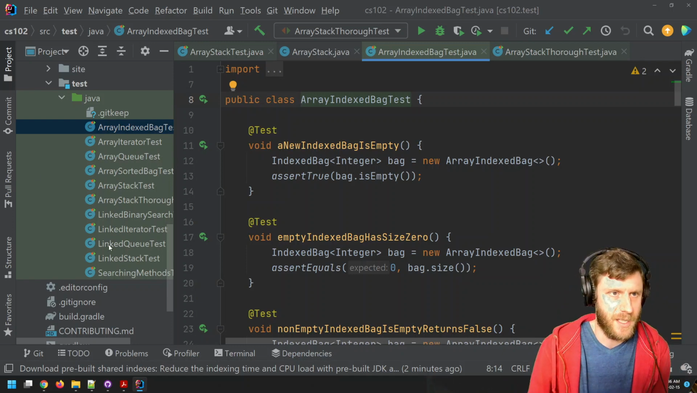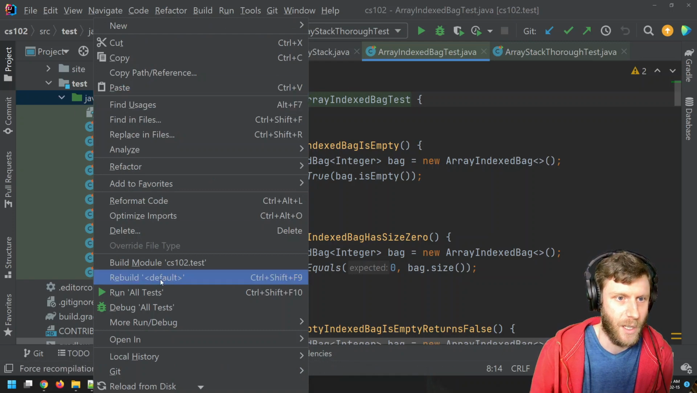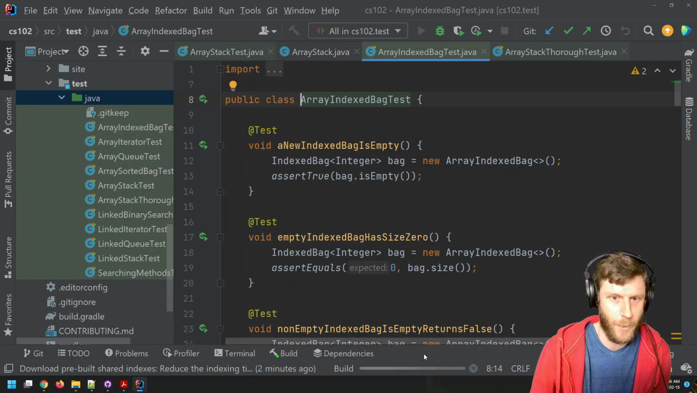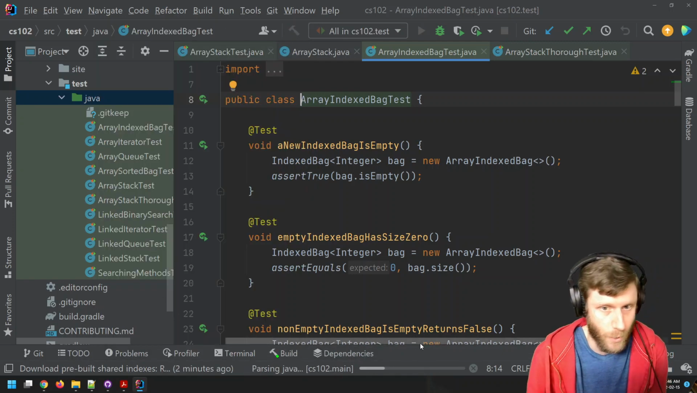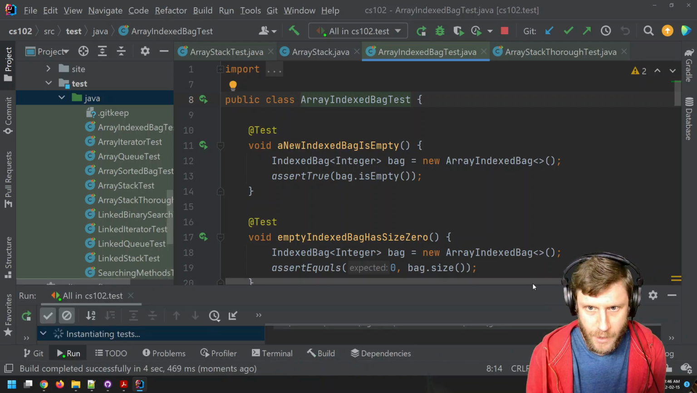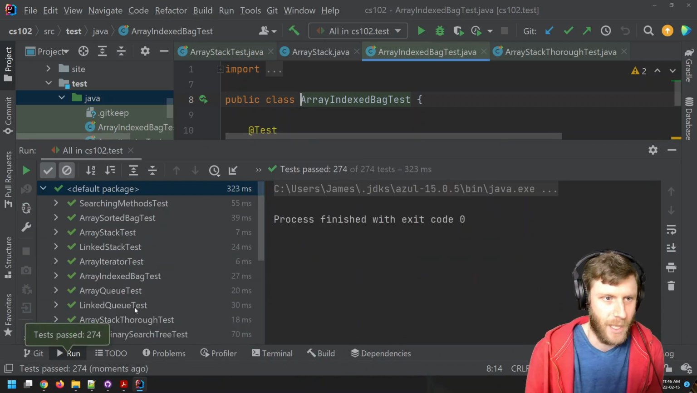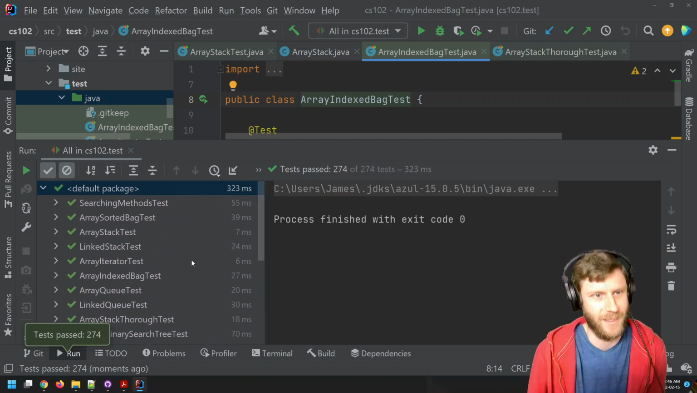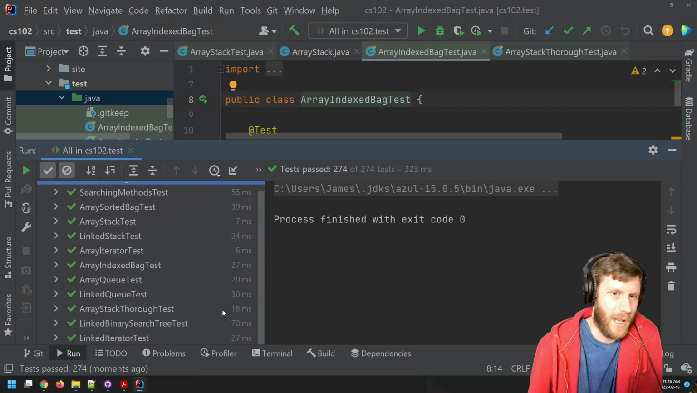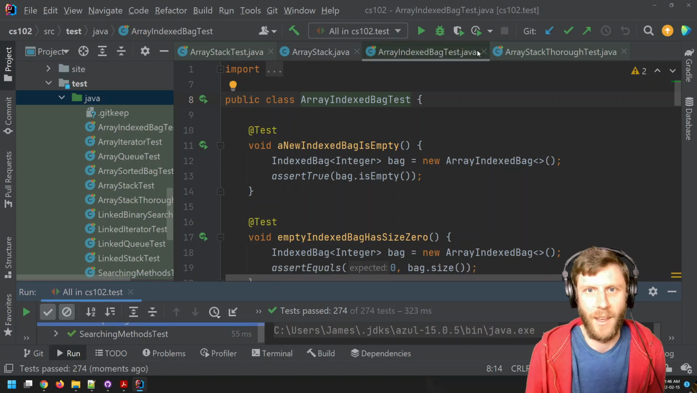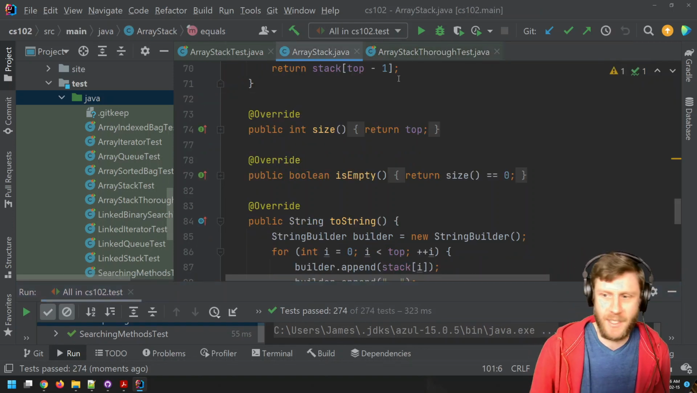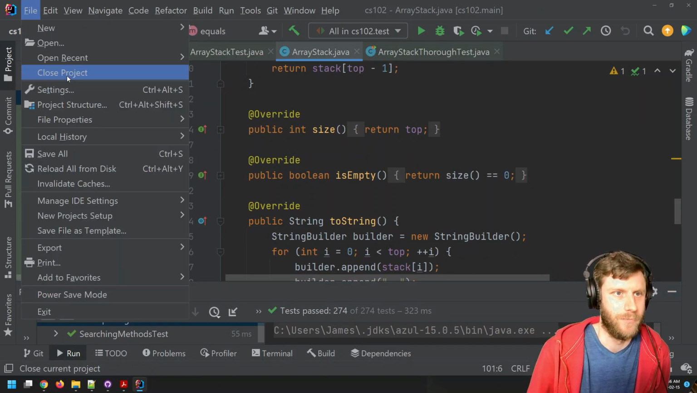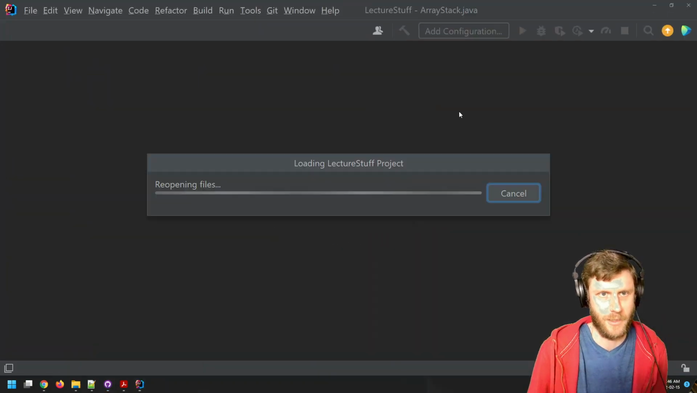So I've got all these tests. In fact, I think I can run all tests. I'm running all the tests on stuff related to this course. Oh, we got an angry child upstairs. So look at that, 274 tests pass. So I know everything's working properly. This is fantastic. Anyways, so we've got the tests. We know it's working good. Cool. Close project. And then lecture stuff.